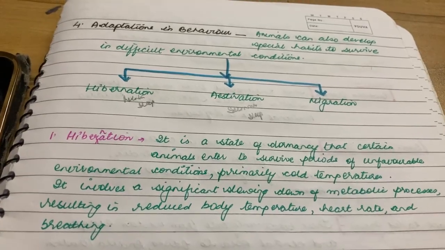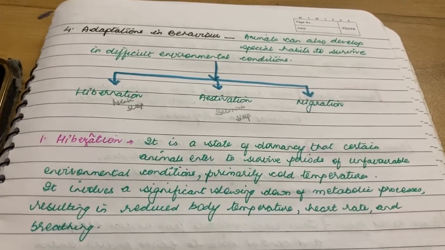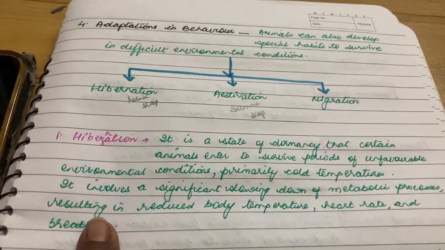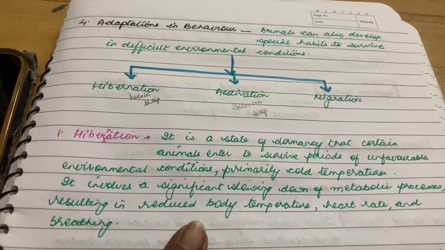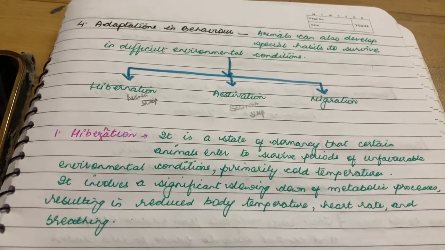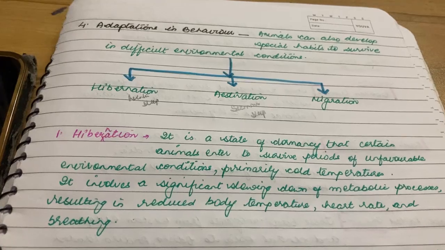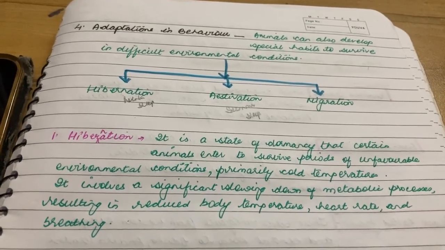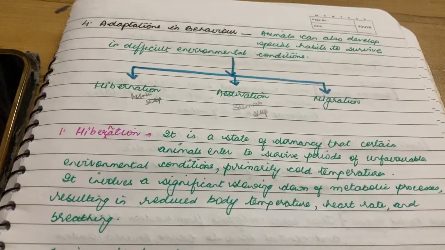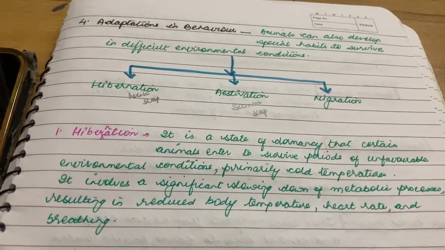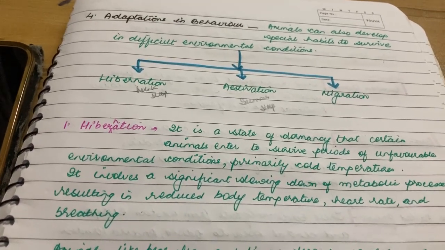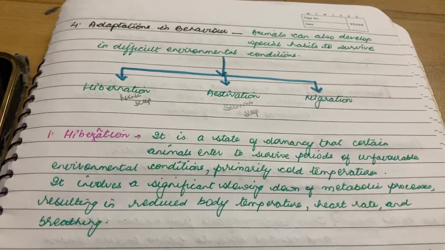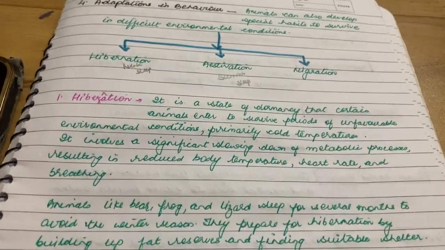During this period, they don't do all this activity, resulting in reduced body temperature. When you will not do much activity, what will happen? The body temperature will reduce. Heart rate and breathing will also reduce, so the body temperature, the heartbeat and the breathing all remain stagnant.